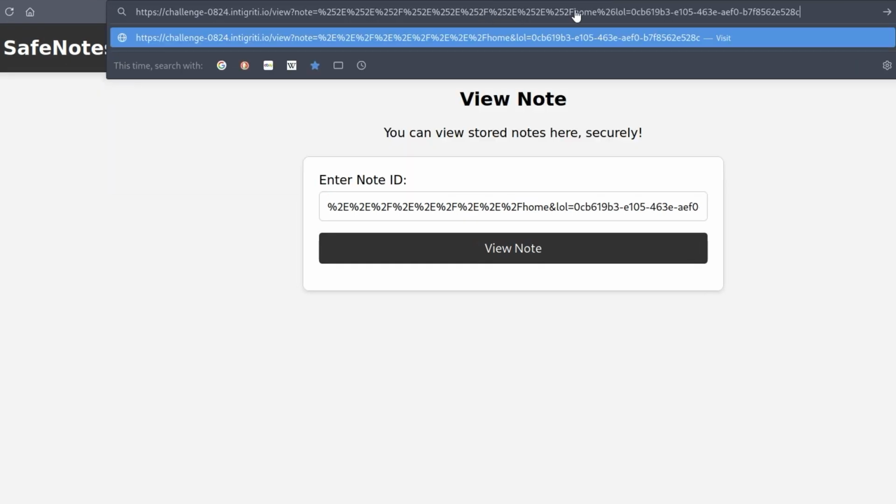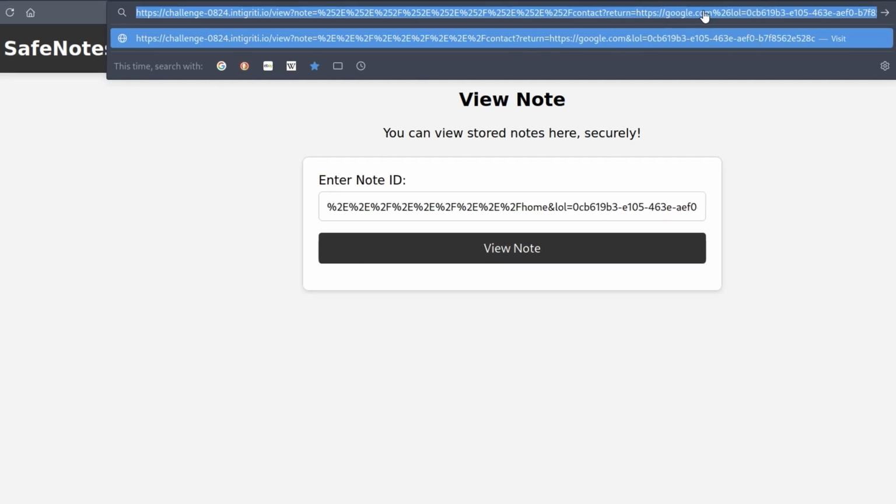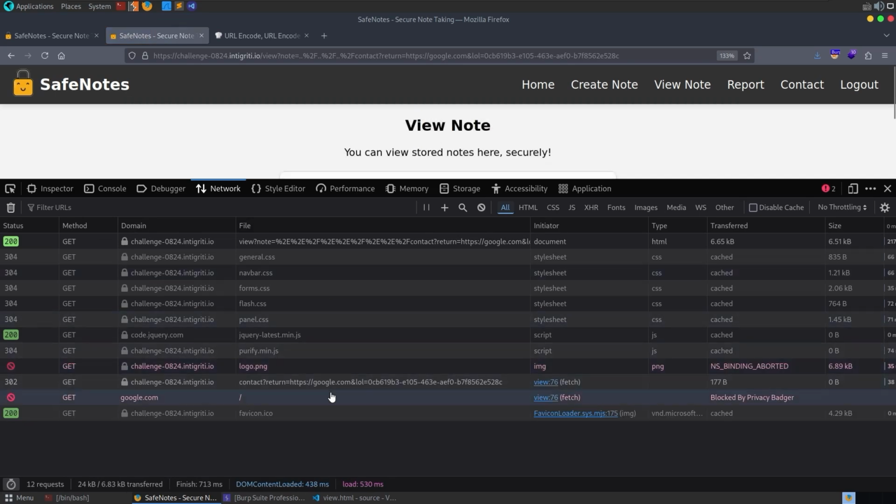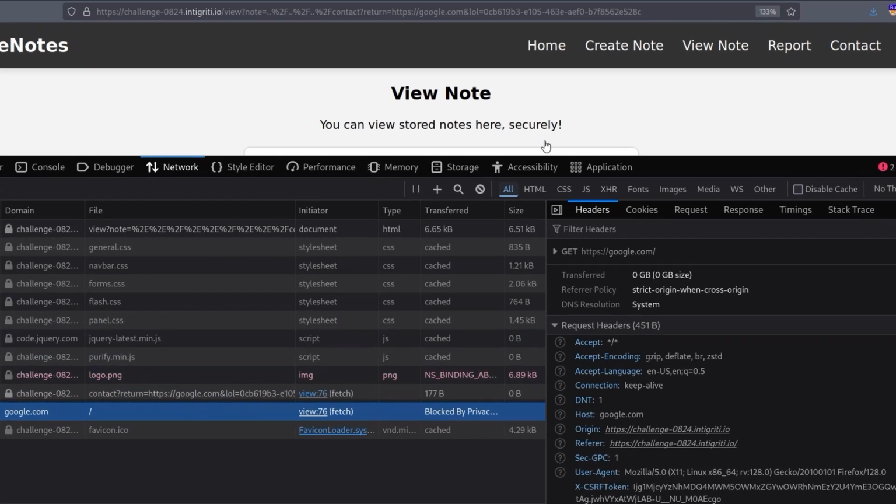All right, so we can do that. But what if we go back now? Let's change this to the contact. So I'm going to do here contact. And then we also want to set the return URL. So I'll do question mark return equals, and then we'll say https://google.com, and then we've got the URL encoded and at the end. Let's try that. Let me open up F12 as well so we can see what's going on. We send it, okay, and then we get the request to Google, so that's awesome.